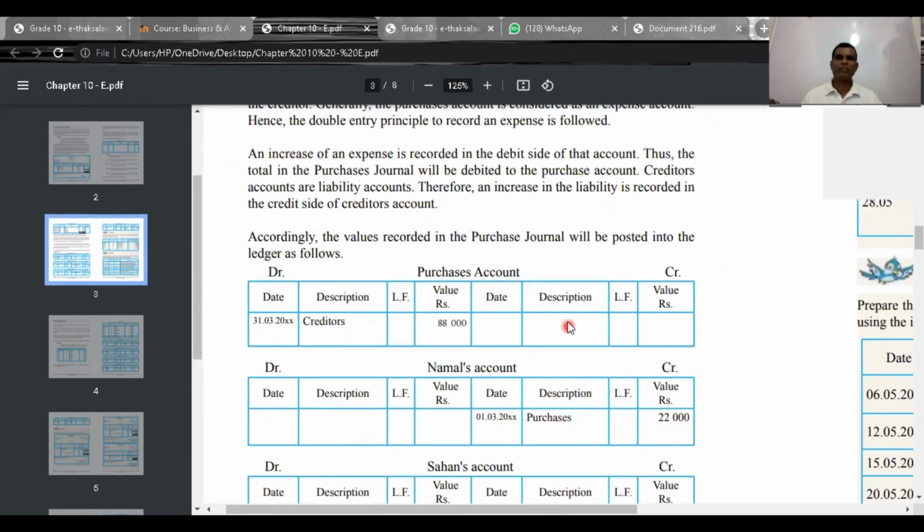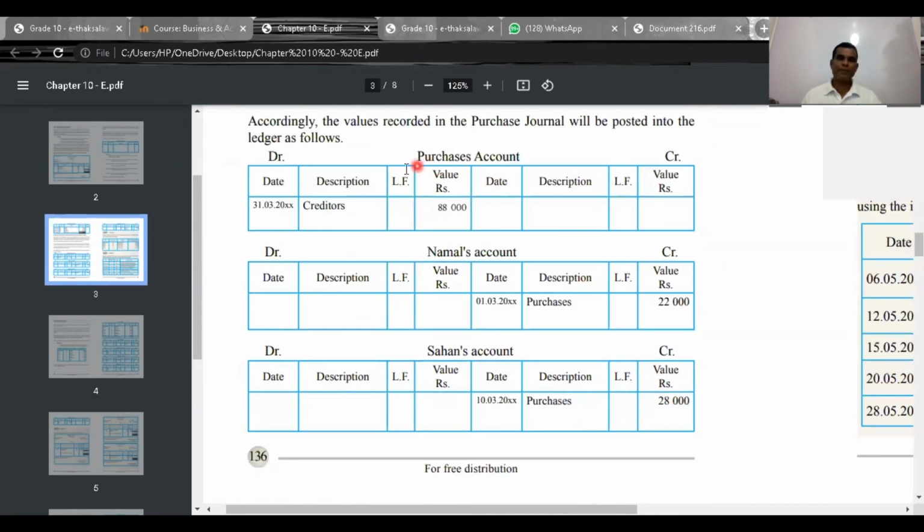Now the double entry is purchases account debit, then normal account credit 22,000. Then purchases account debit, Sahan's account credit 28,000. Understand? This is how you have to post them to the ledger accounts.